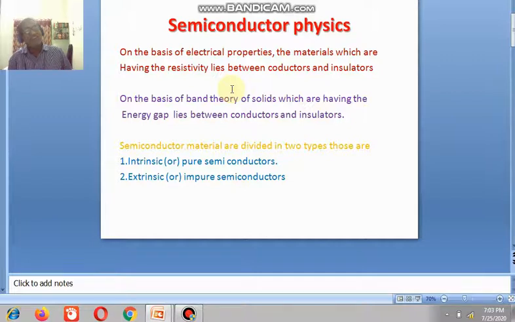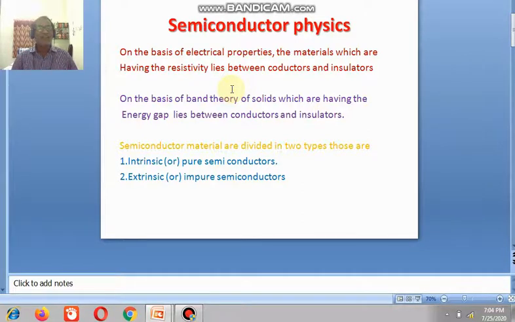Similarly, we explained the band theory of solids. On the basis of band theory of solids also, a semiconductor is defined as follows: if the energy gap, or the separation distance between the valence and conduction band, lies between that of a conductor and an insulator, then that type of material is known as a semiconductor.